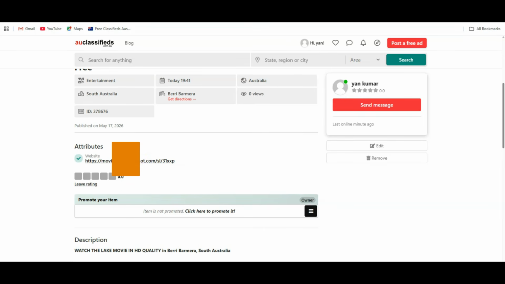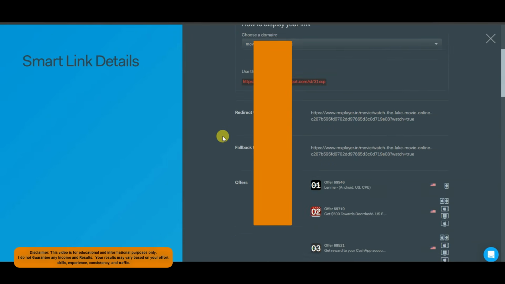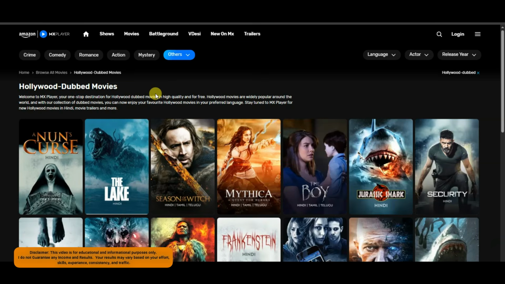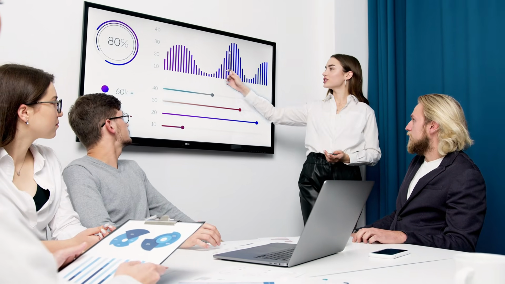When people from Australia click on this smart link, then OgAds network will show CPA offers according to user. When that user will complete the required step, then OgAds network may create your account and that user will be redirected on this URL. That user can watch full movie on MX Player platform. So guys, it's one of the best method to get interesting results.